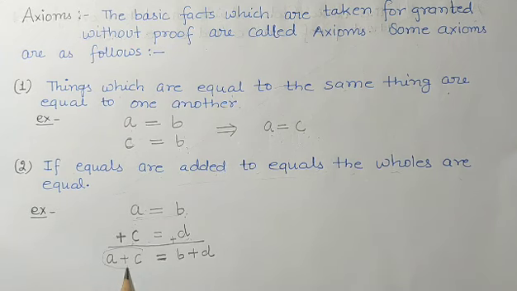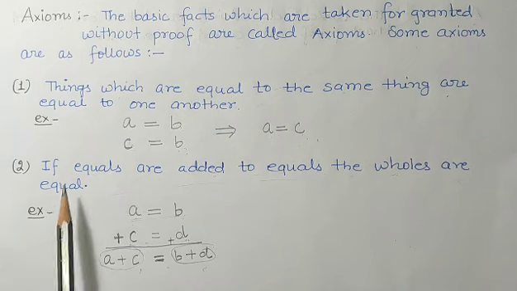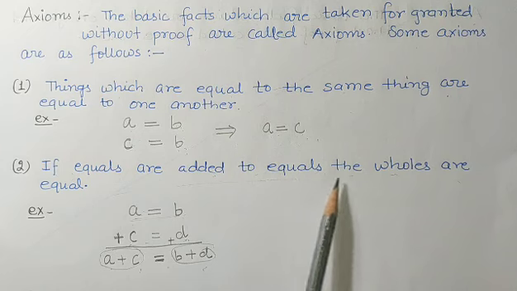Here the wholes are A plus C in left hand side, equal to B plus D in right hand side. So by this example you can explain this second axiom. If equals are added to equals, then the wholes are equal. Okay students, just pause the video and note it down also.